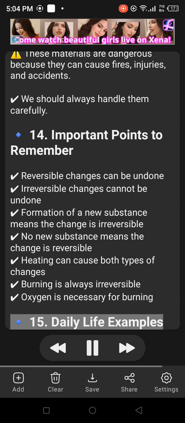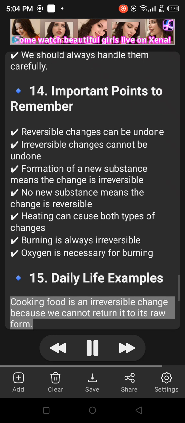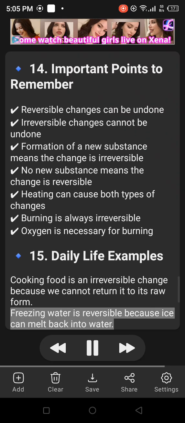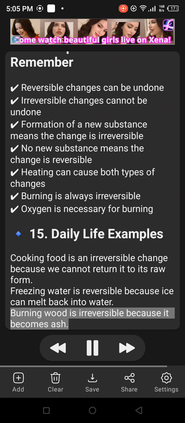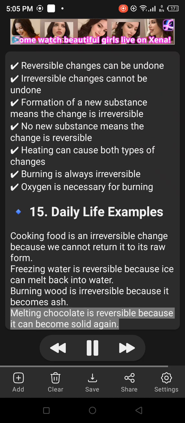15. Daily life examples. Cooking food is an irreversible change because we cannot return it to its raw form. Freezing water is reversible because ice can melt back into water. Burning wood is irreversible because it becomes ash. Melting chocolate is reversible because it can become solid again.